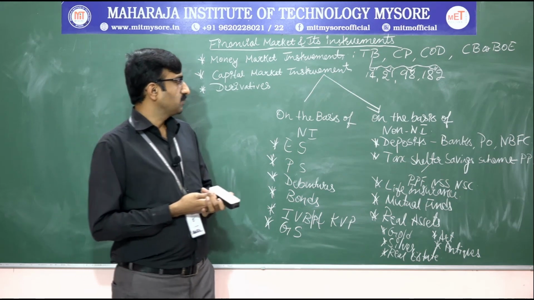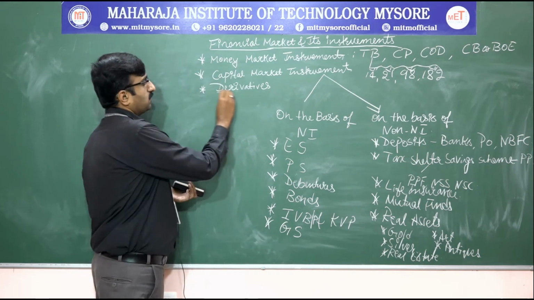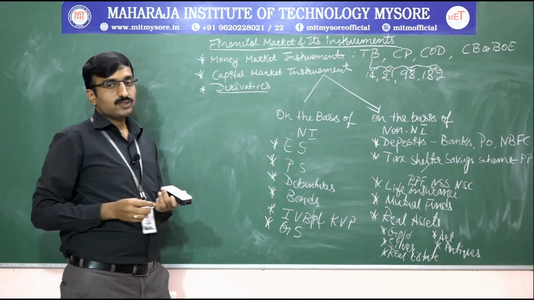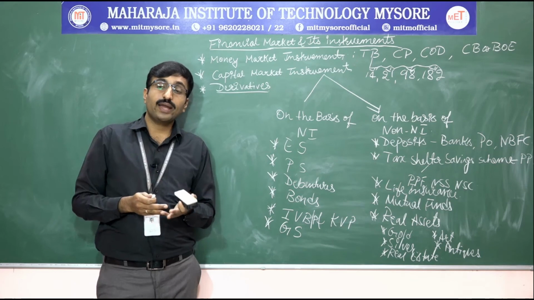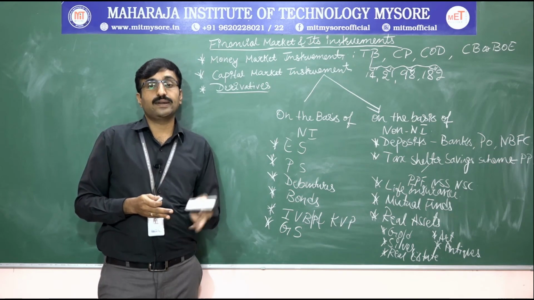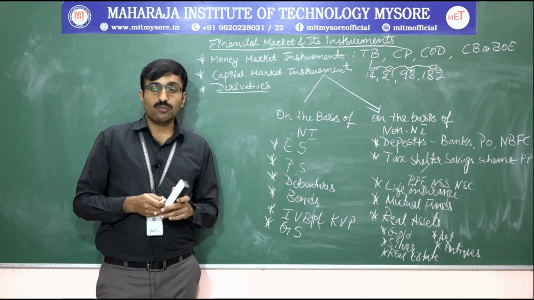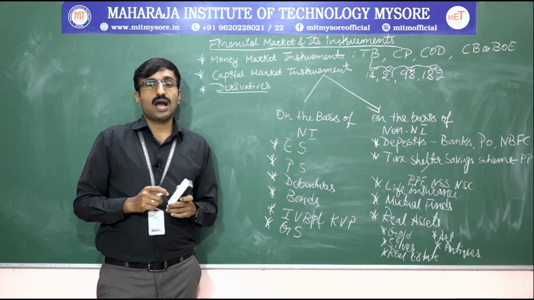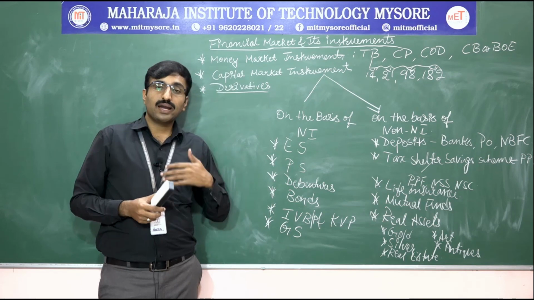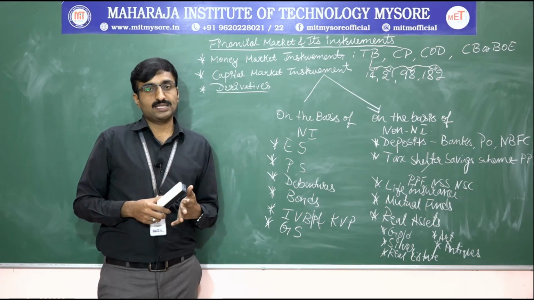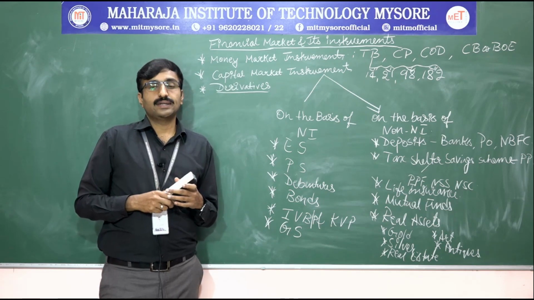Okay, next, moving on to derivatives. Derivatives are options and futures, where the financial contracts derive their value from the underlying assets and securities. That is called derivatives. Here it's the buying and selling of underlying securities, so we call it a derivative.